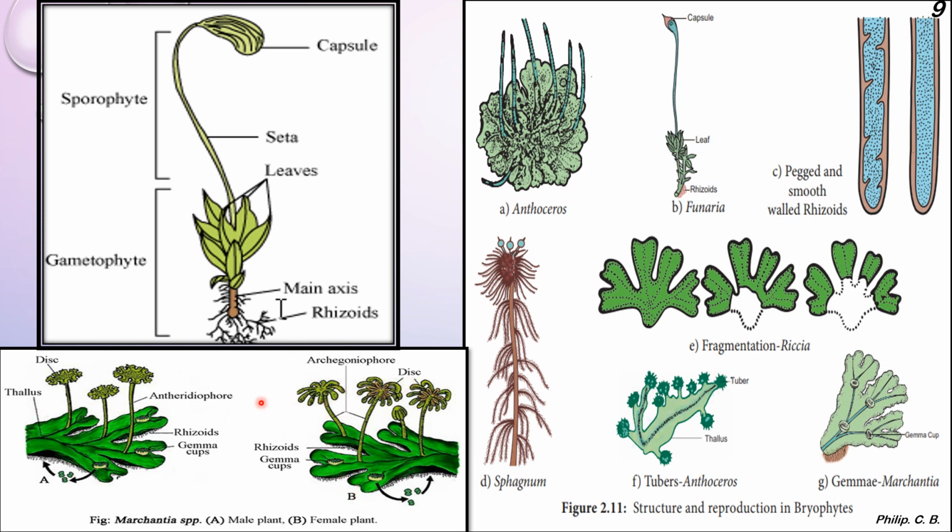So it is simply antheridia in case of male, archegonia in case of female. Then disc, the rhizoids and the gemma cups. And here are some examples of Bryophyta and their structures: Anthoceros, Funaria, the rhizoids, Sphagnum, Anthoceros, Riccia and Marchantia species. Okay.